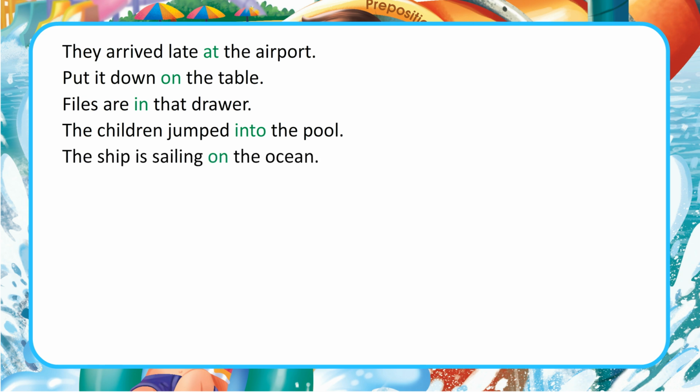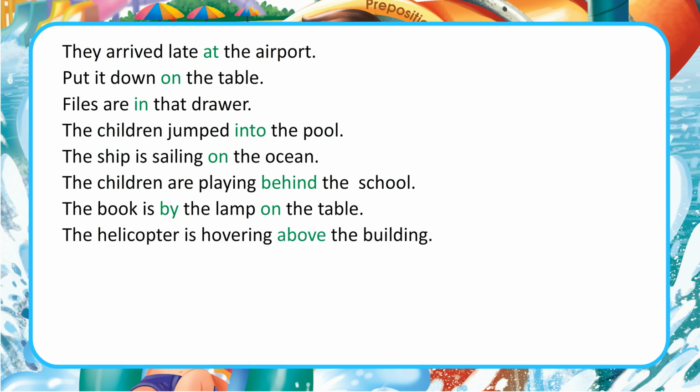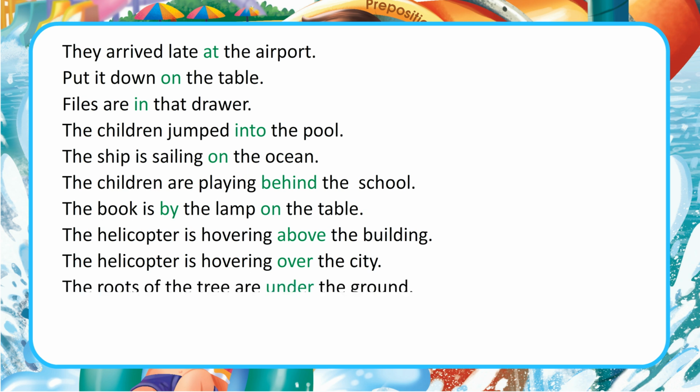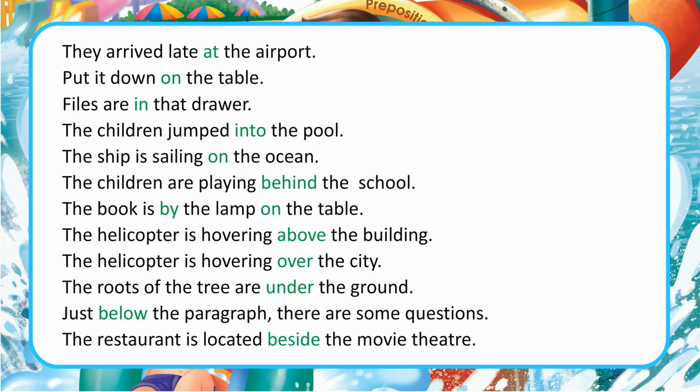The ship is sailing on the ocean. The children are playing behind the school. The book is by the lamp on the table. The helicopter is hovering above the building. The helicopter is hovering over the city. The roots of the tree are under the ground. Just below the paragraph, there are some questions. The restaurant is located beside the movie theater.